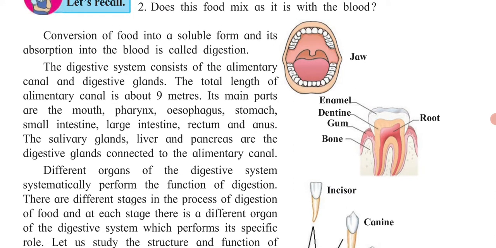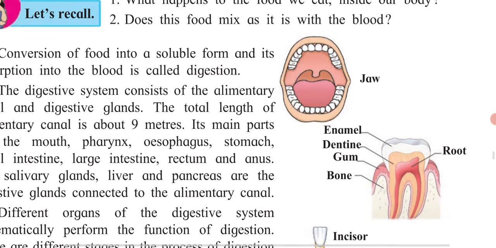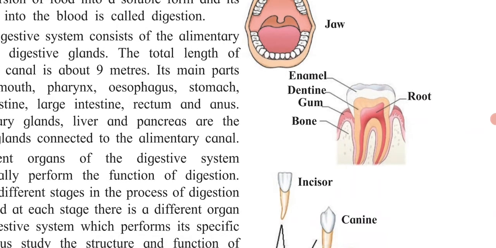You can see over here this mouth part which is open, it is called the jaw. The tooth which you can see over here, the part present down is the bone to which the tooth is attached. The upper part is the gum. The main part is the root, which is red in color. The white outside covering of the tooth is called enamel, and between that is the dentine.